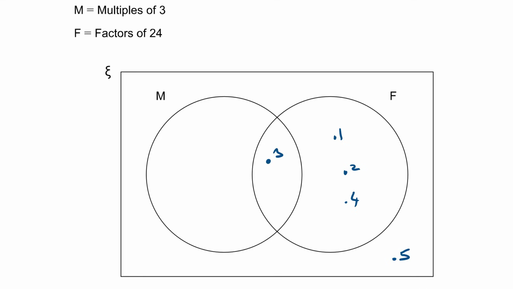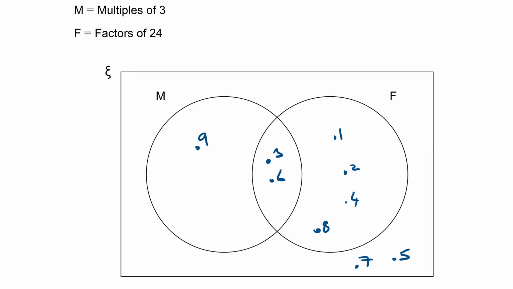Next number, 6. 6 is a multiple of 3. It's in the 3 times table, and 6 is a factor of 24. 4 6s are 24, so it belongs in the middle. 7, not a multiple of 3, not a factor of 24, so it belongs on the outside. 8, is 8 a multiple of 3? No. Is 8 a factor of 24? Yes. 3 8s are 24, so that belongs in here. 9. 9 is a multiple of 3. 3, 6, 9. Is 9 a factor of 24? No, it's not. So I've got our first one that is in M, but not in F.